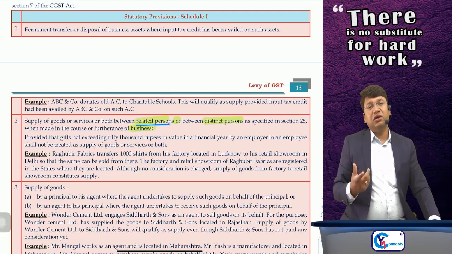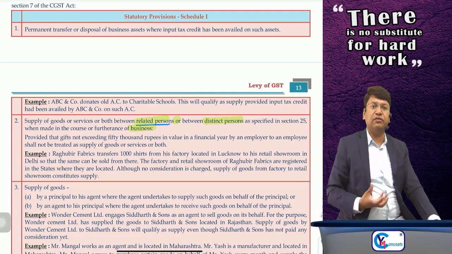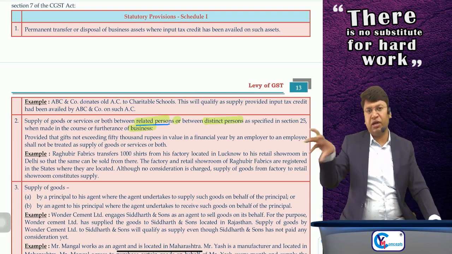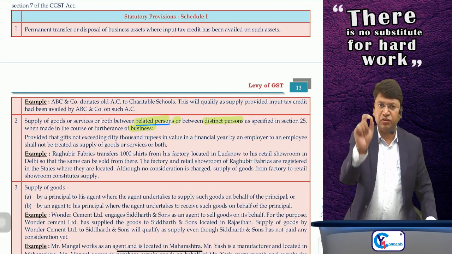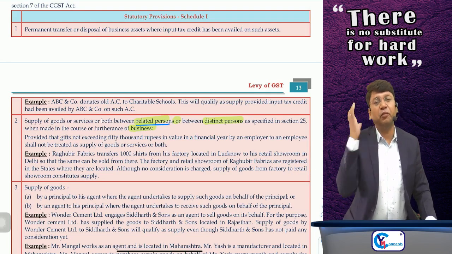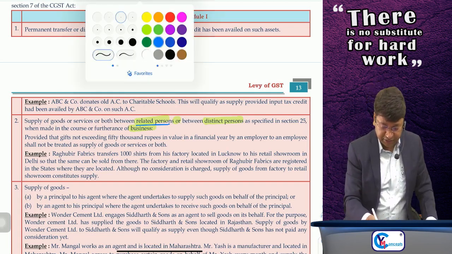So ultimately, whatever activity you are doing for your business, if you are doing the same for your related person or a distinct person without any consideration, then also it will be supply. Now the point comes: what do you mean by related person and what do you mean by distinct person?